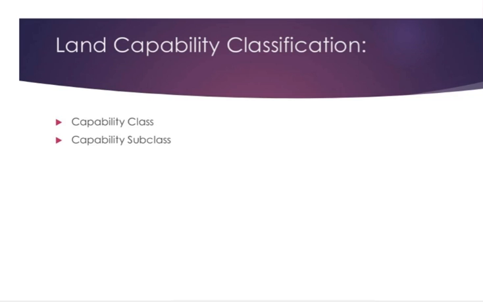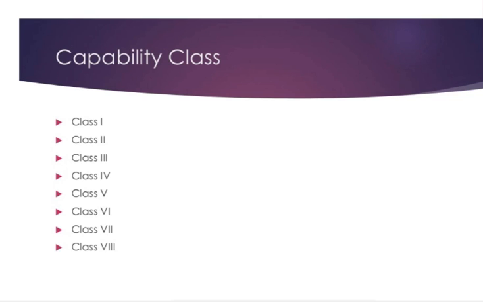As said previously, it is grouped into capability class and capability subclass. The capability classes are eight, from class 1, class 2, class 3, class 4, class 5, class 6, class 7, and class 8.